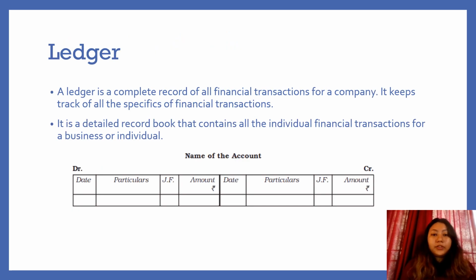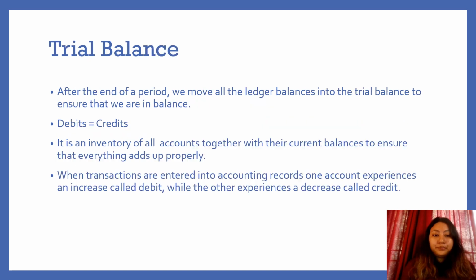Ledger. A ledger is a complete record of all financial transactions for a company. It keeps track of all the specifics of financial transactions. It is a detailed record book that contains all the individual financial transactions, which is the account for a business or individual. We can also see the format of a ledger.